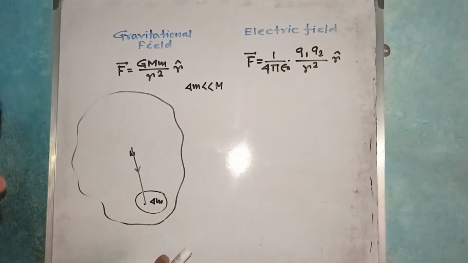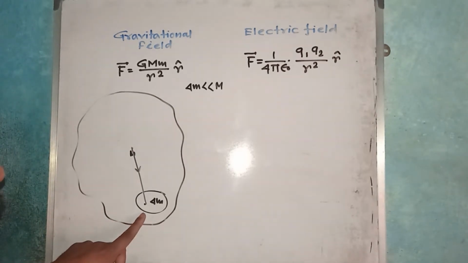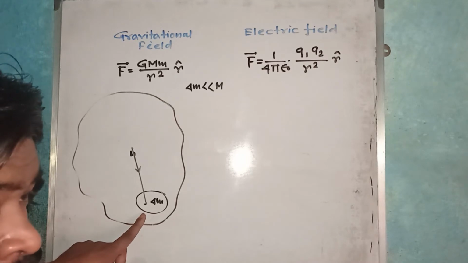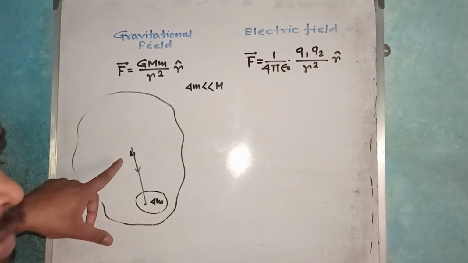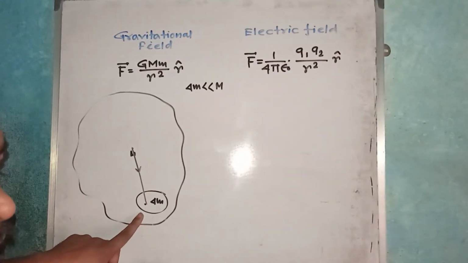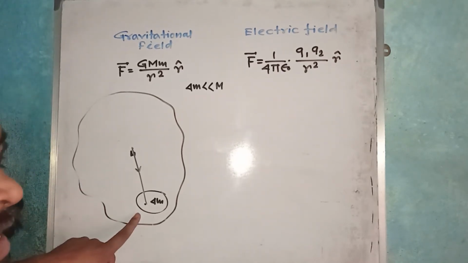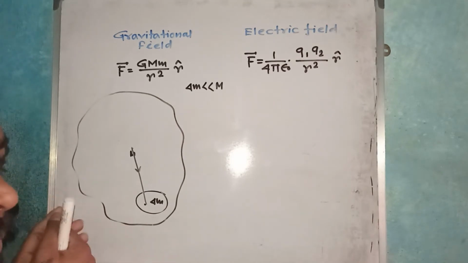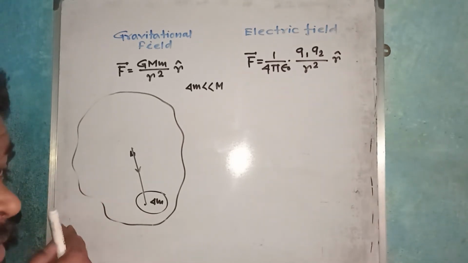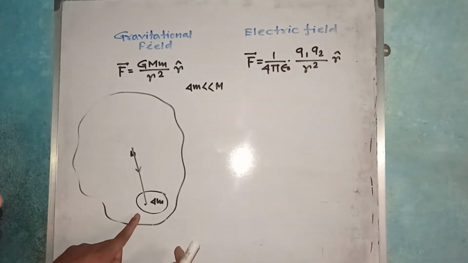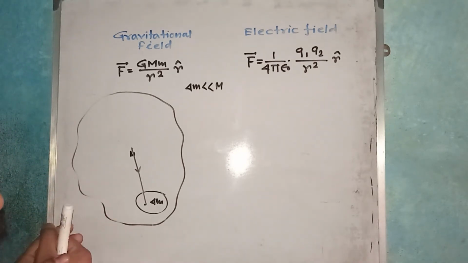Then if I put a very small body nearby, and the body experiences a force due to this, then this body can confirm that there is a gravitational field, and due to this gravitational field it experiences the gravitational attractive force.